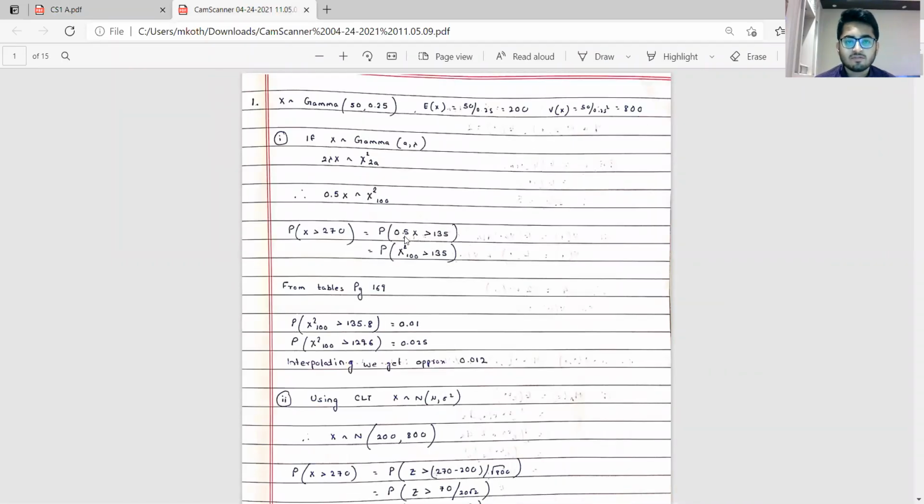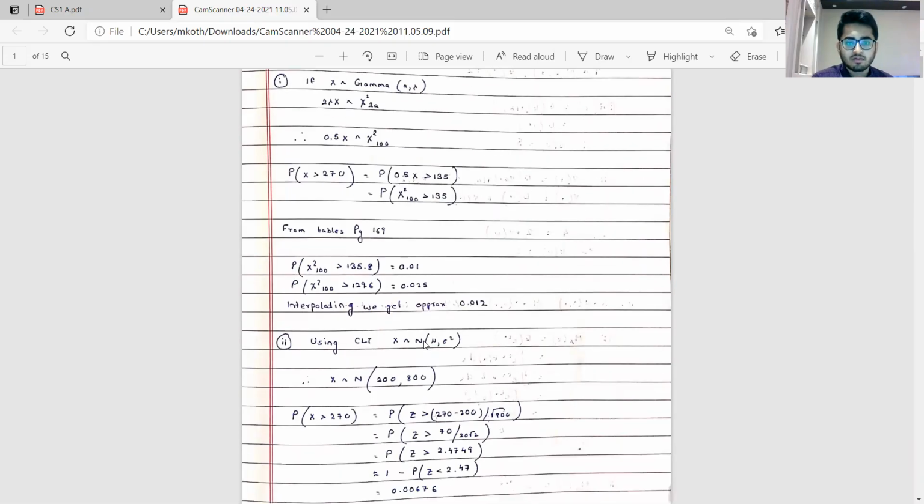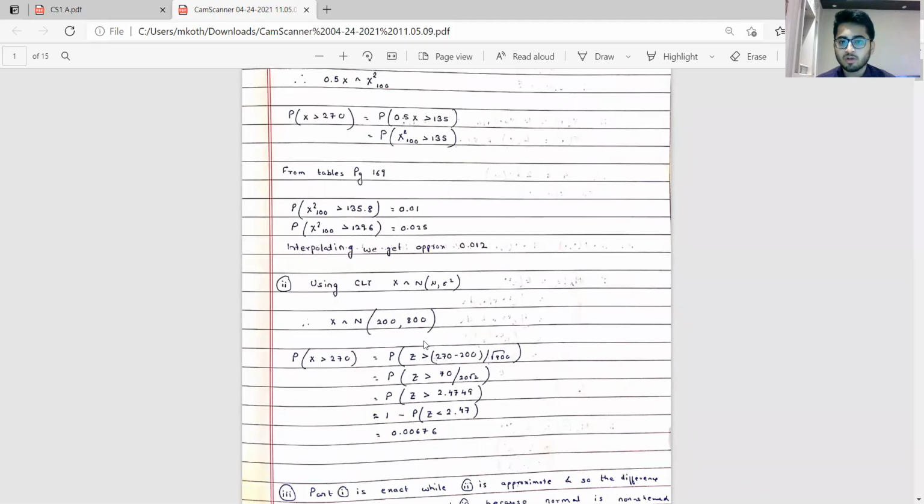So we know that if x follows gamma alpha comma lambda, then 2 lambda x follows chi-square with 2 alpha degrees of freedom. Using that fact, we are able to compute the probability in the first case, and we get roughly around 1.2% once we interpolate. Using central limit theorem, we can approximate any distribution to be a normally distributed random variable. So in this case, the answer which we get is roughly 0.00676, that comes out to be around 0.676%.